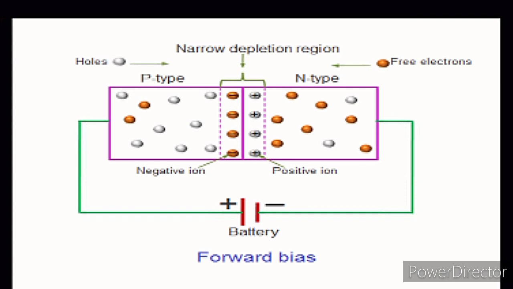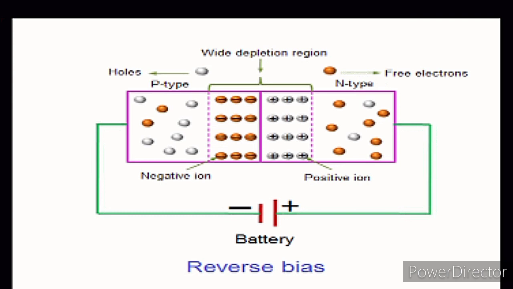At that time, the depletion region is formed because of the diffusion. When positive holes are injected to the P side and negative electrons are injected at the N side, and the battery potential is equal to or greater than the depletion region potential, at that time the size of the depletion region will decrease and current can flow through the diode. It means at the forward bias condition, the diode acts as a conductor.